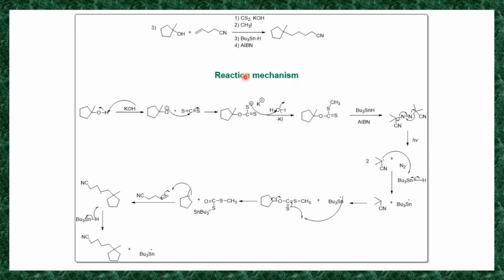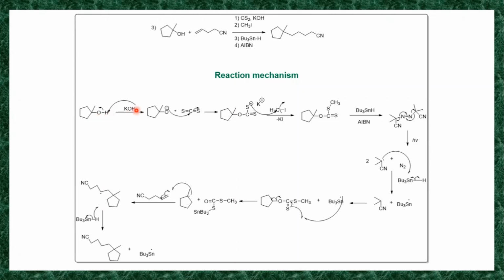So we will see its reaction mechanism. The reaction mechanism is nothing but a step-by-step explanation of your reaction, how bond formation and bond breaking take place during the formation of the final product.